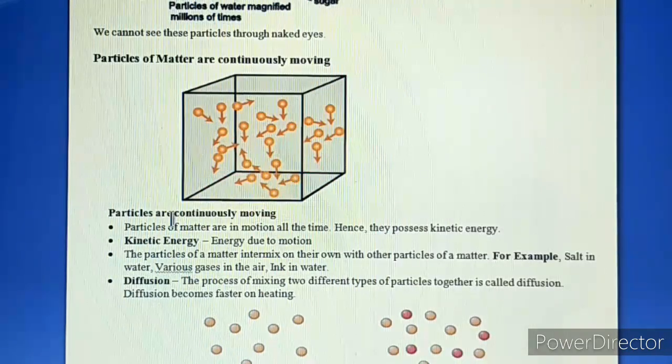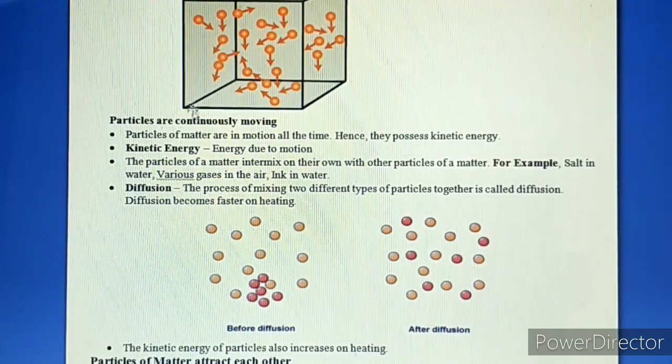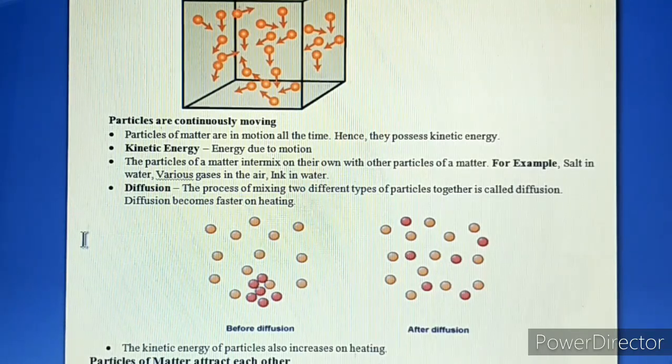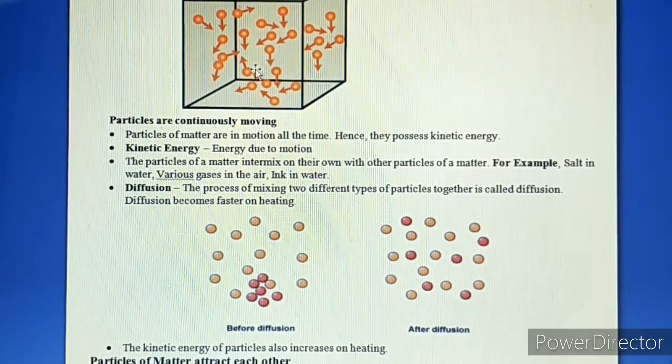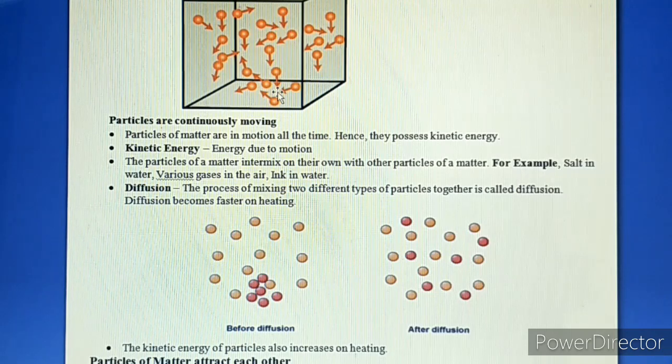Now the second point is what? Particles of matter are continuously moving. Now see this diagram, and you see that the matter particles are moving here and there continuously in any direction. Now what can we infer from this? We can infer that particles of matter are in motion all the time. Hence, what do they possess? They possess kinetic energy. Now the question arises, what is this kinetic energy? Kinetic energy is an energy which is produced due to the motion of the particles.